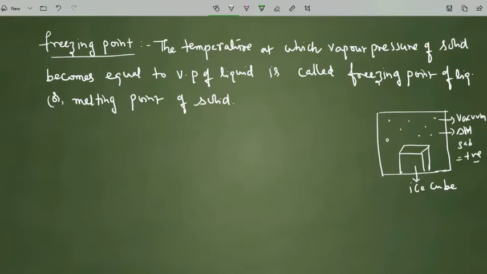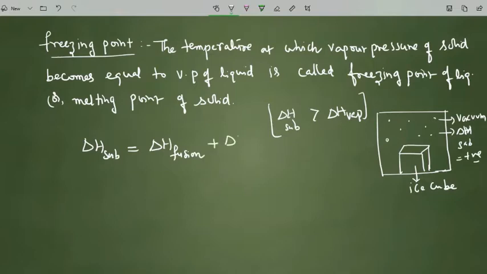And at this juncture, what we understand is that the sublimation enthalpy is positive, and greater than the delta H of vaporization. That is the important point to be noticed here. So delta H sublimation is equal to delta H fusion plus delta H vaporization.